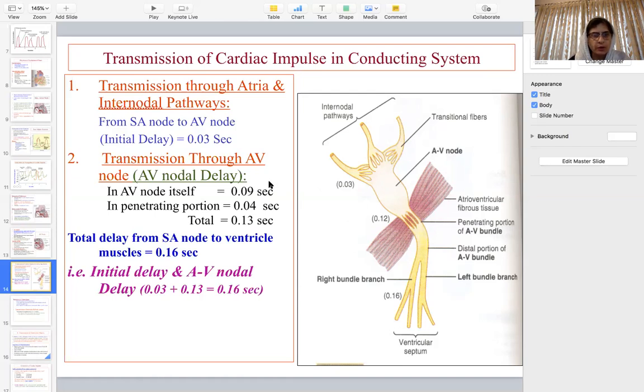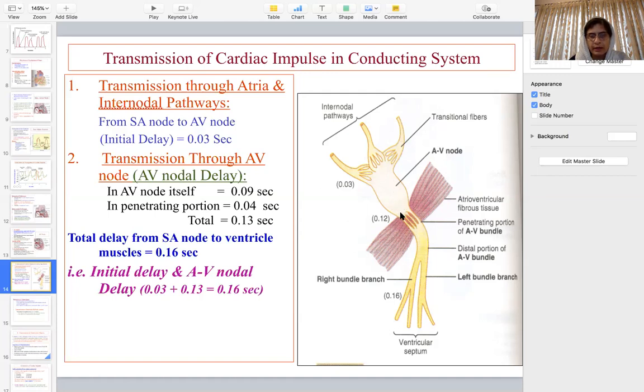Now in the AV node, there is a delay. I told you that in the AV node the conduction velocity is almost zero because of very few gap junctions. So here there will be a delay in transmission of about 0.09 second. Then the impulse passes to the AV bundle. In the AV bundle, it takes another 0.04 second. So from the SA node to the AV node 0.03 second, a delay of 0.09 second, and 0.04 second in the AV bundle.